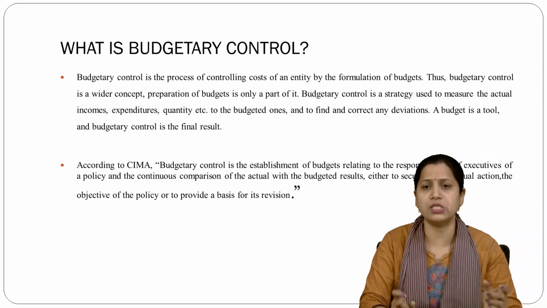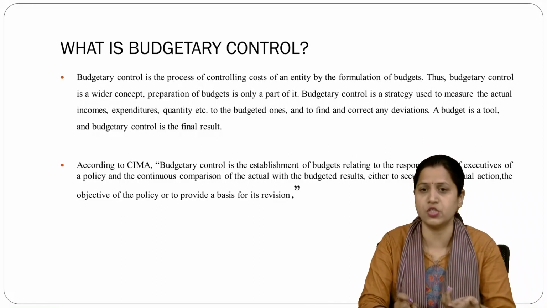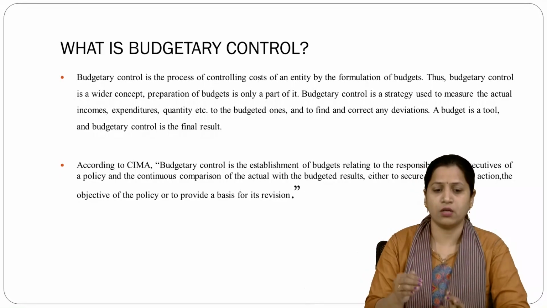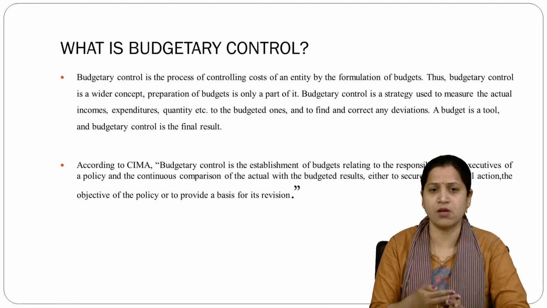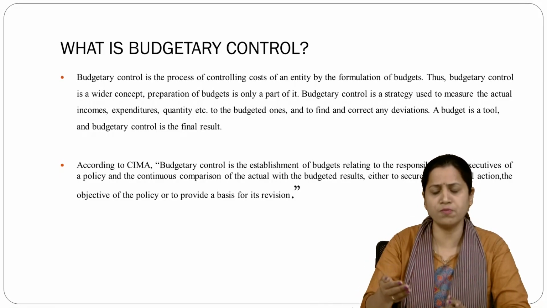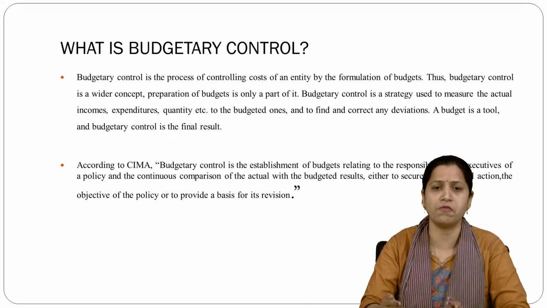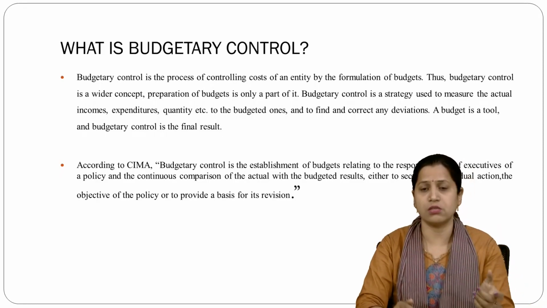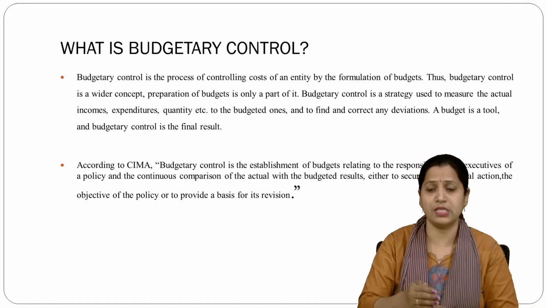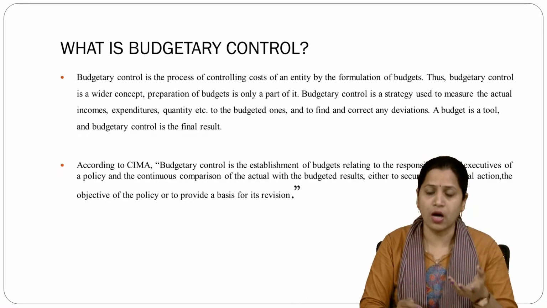Budgetary control is a strategy used to measure the actual incomes, expenditures and quantity. We have discussed in previous lectures that there are a number of types of budget based on different functions. These types of budget are part of budgetary control. How is it a strategy?